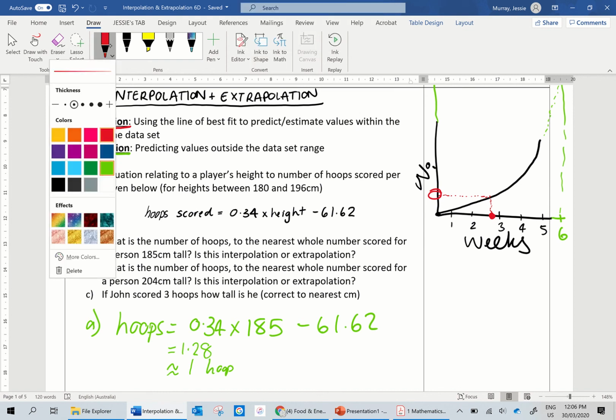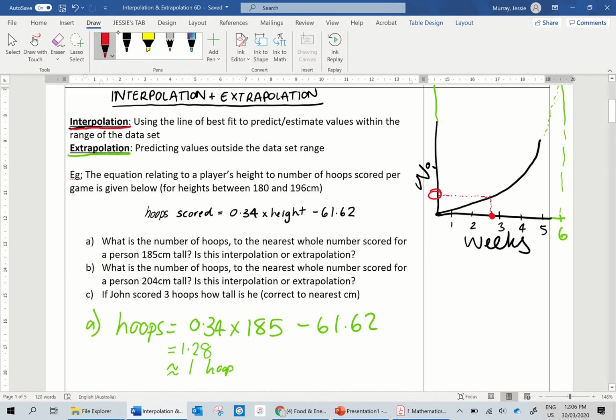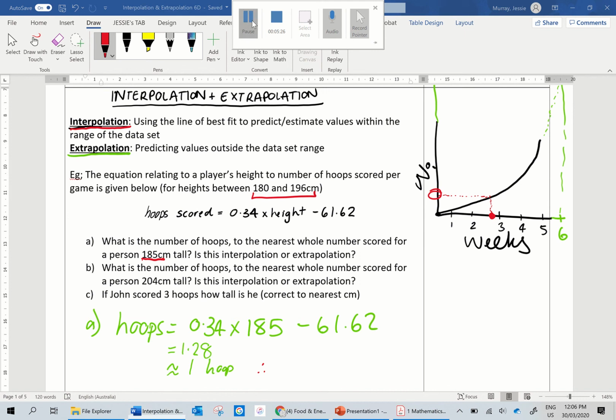And it's pretty straightforward. It's just a matter of going, okay, well, 185, they said this works if it's between 180 and 196. So then we would say, therefore, it is interpolation, okay? And again, because it's within that data range set.